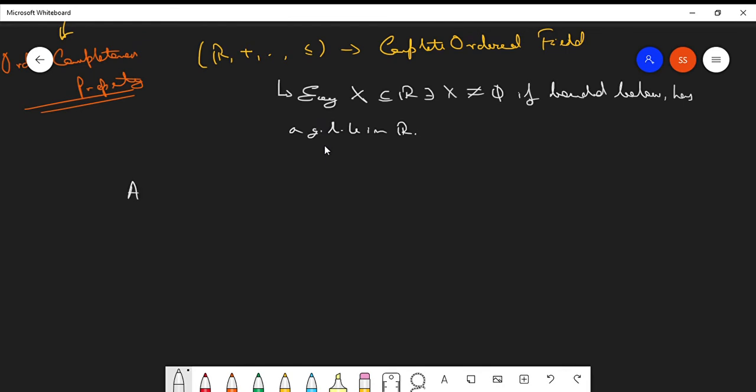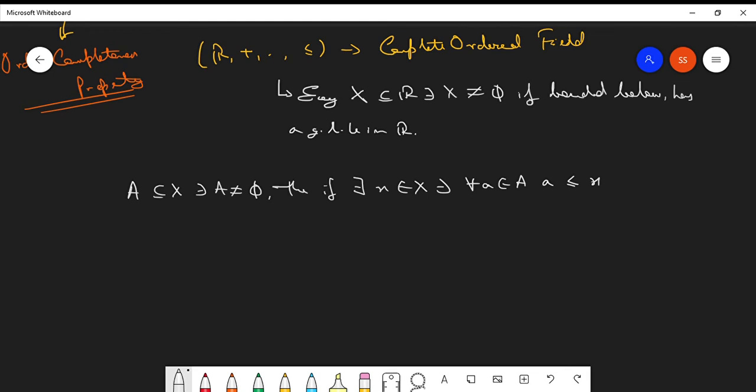If you have A to be some subset of X such that A is non-empty, then if there exists some small x belonging to capital X such that for all small a belonging to capital A, small a is less than or equal to x, where this depicts the partial order, of course. Later on we will move to the conventional statement where we use the usual less than or equal to symbol.